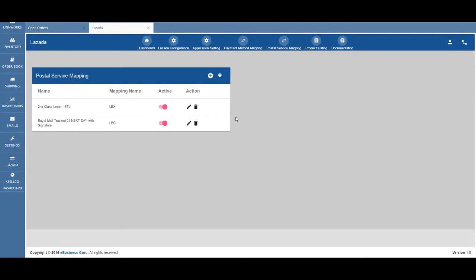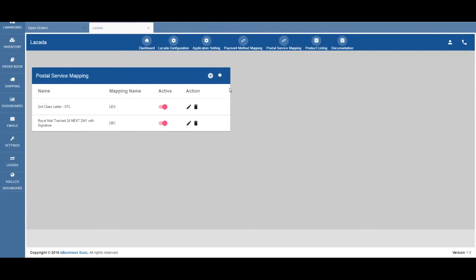Here you can make sure that the Limworks orders have the correct postal services based on the selected shipping options in the original Lazada order by mapping them specifically. Please note, if a Lazada postal service hasn't been mapped, then the order in Limworks will have the default postal service, which may cause issues when dispatching products in the order.